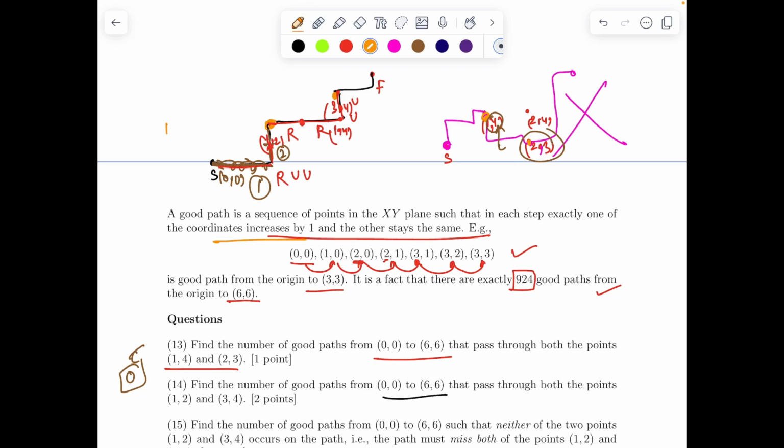As you can clearly see, in the first move you have R U U. Instead of R U U, if I would have taken some other permutation, let's say U R U, it means first I moved up, then right by 1 unit and then up. So I reach the same destination. Or if I take U U R, first you move up, and same destination.